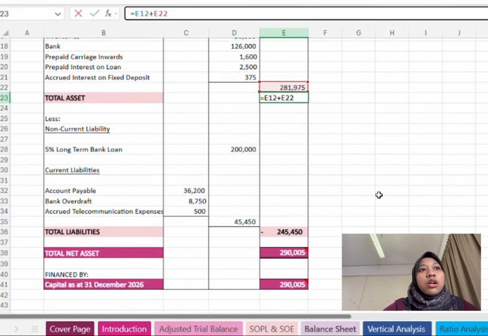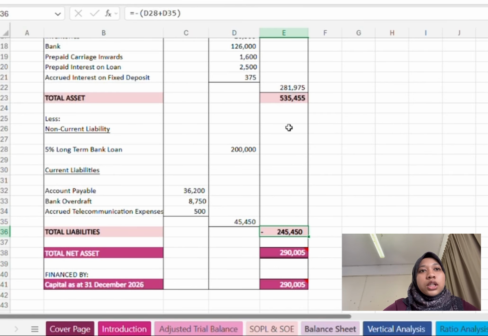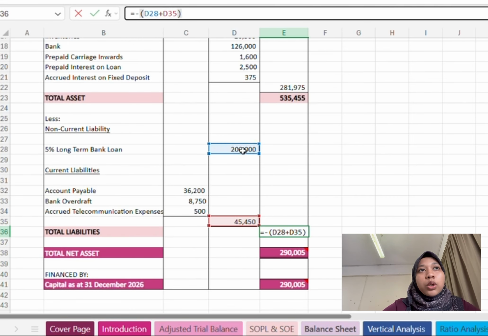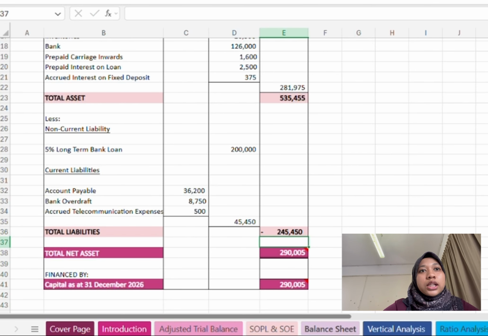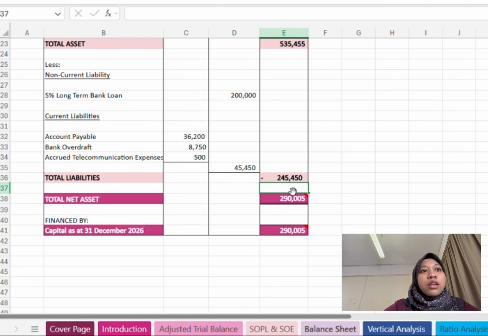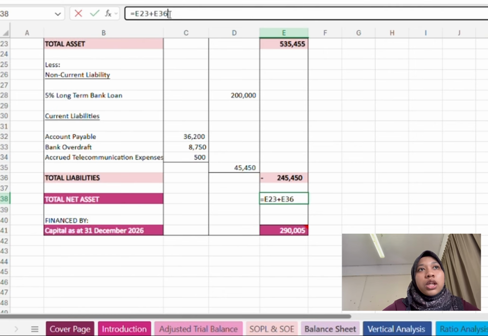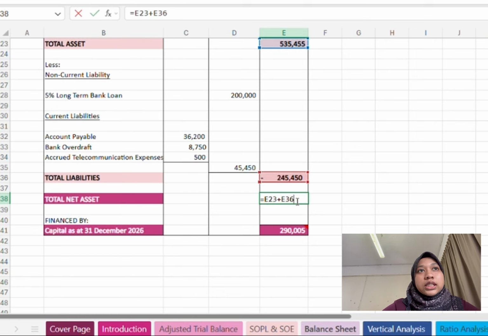For the total liabilities here, we get it from adding the value of D28 here and D35 here to get this value. And then the total net assets, we get from adding E23 and E36 to get this value.